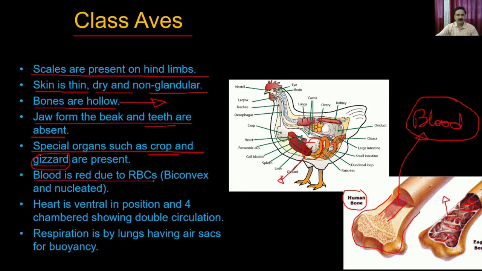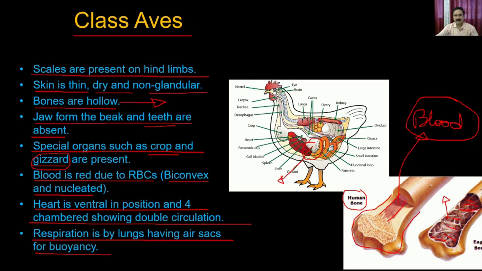The blood is red due to the RBCs, and the RBCs are biconvex and nucleated. The heart is ventral in position and four chambered, showing double circulation. Respiration is by lungs having air sacs for buoyancy. So what you see here is a typical chicken, right? And it has all developed organs.